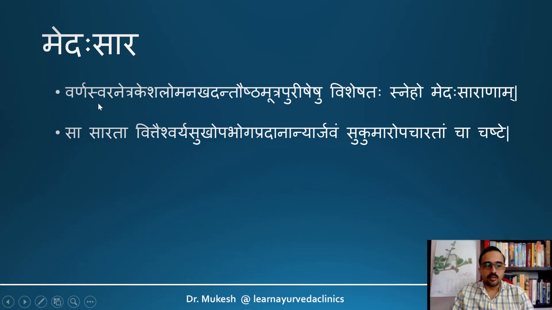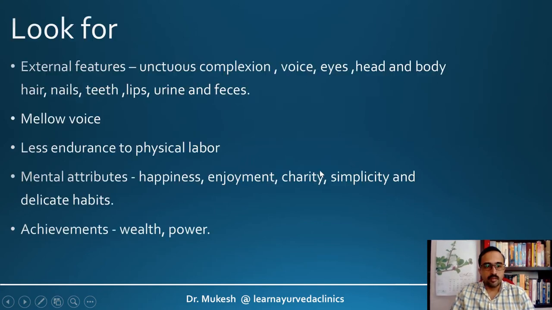So all these factors or body parts or Mutra and Purisha will have Sneha. They will be unctuous. So what are the long-term implications? Sasarada, Vitta, Aishwarya, Sukhobhaboga, Pradana, Arjavam, Sukumaropacharadamcha, so that they have good money in their hand and they will be living a lavish lifestyle, and there will be Sukumara also, very good to look at as well.